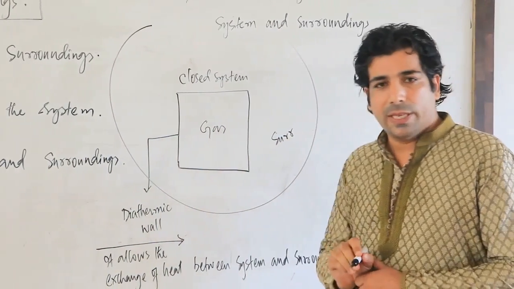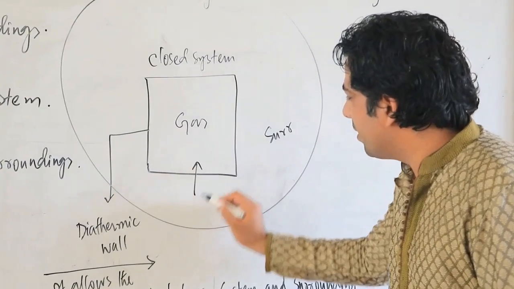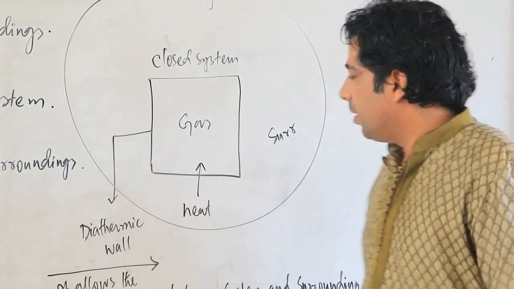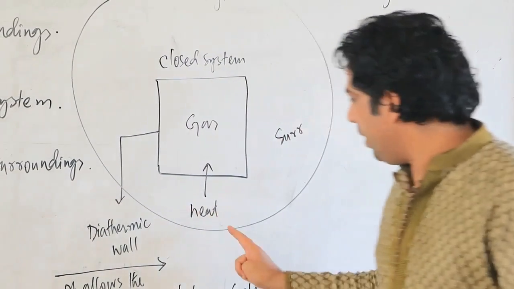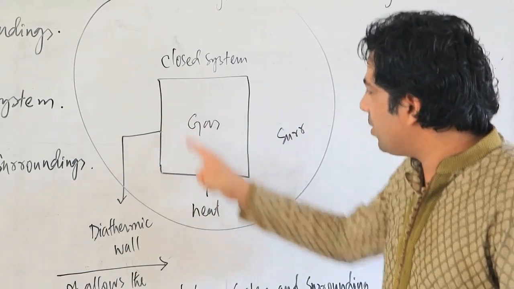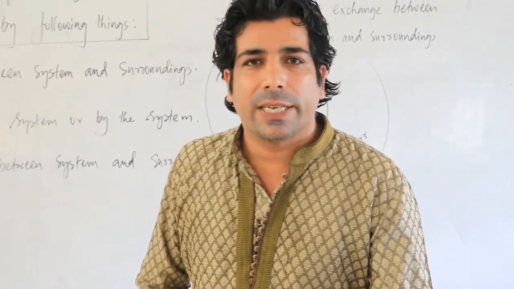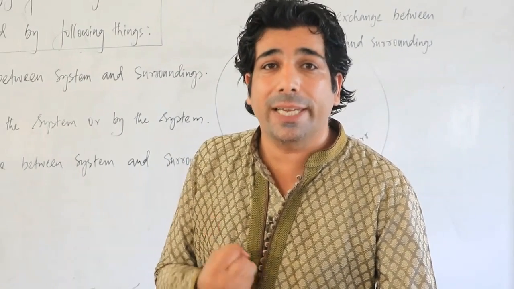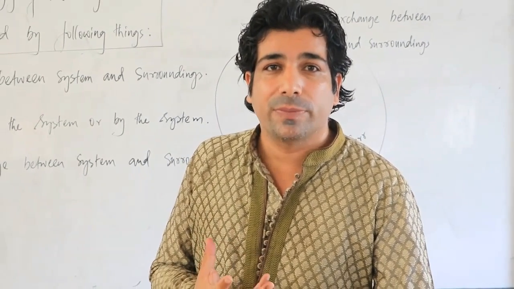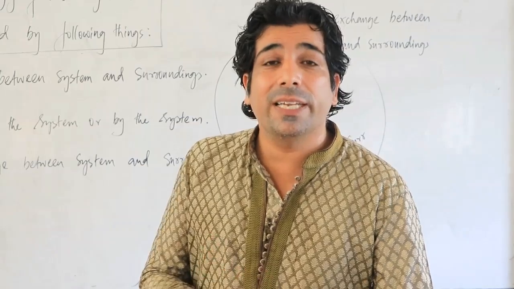Let us supply some heat from outside. When we supply heat to this gaseous system, the gaseous system will absorb the heat and the temperature of the system will increase.